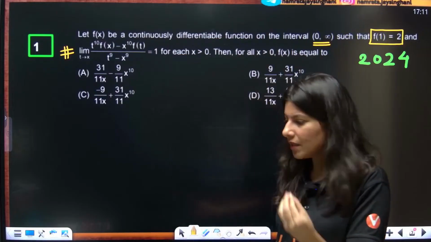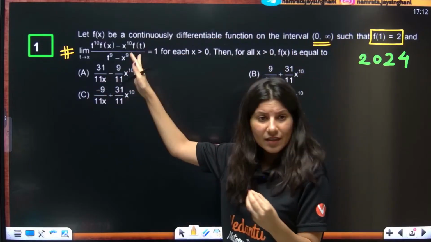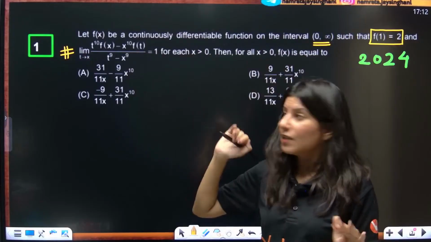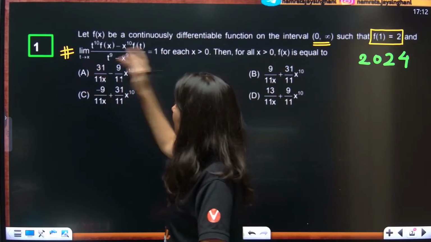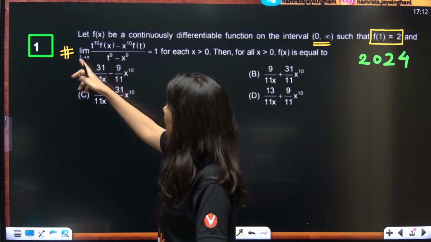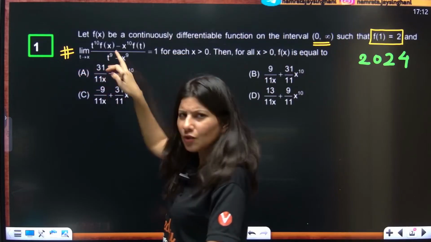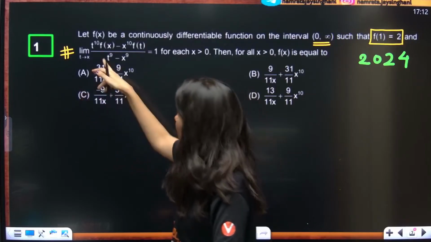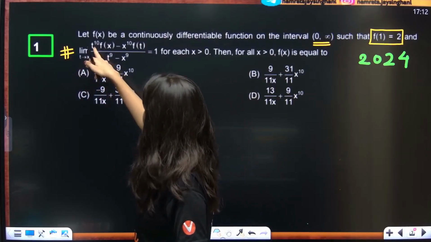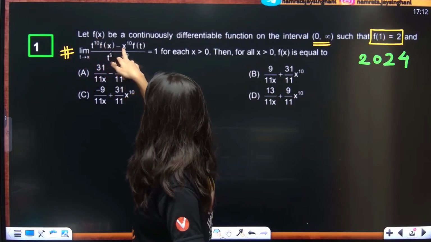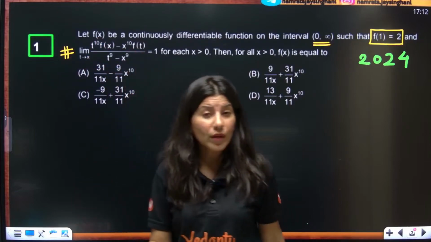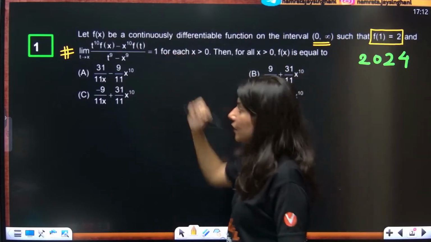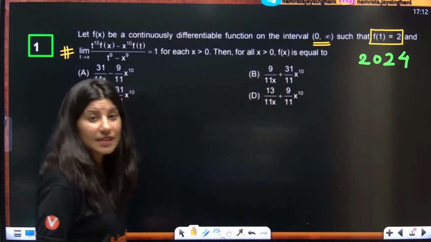Can anybody tell me in the chat box, can you just recognize the form of that limit? It's an indeterminate form. Just tell me, t tends to x. If I put t equals x over here, the denominator is coming out as 0. It looks like a 0 by 0 form. What about the numerator? If t is replaced by x, we get x to the power 10 f(x) minus x to the power 10 f(x), which is 0. So now can you see that this limit is a 0 by 0 form.